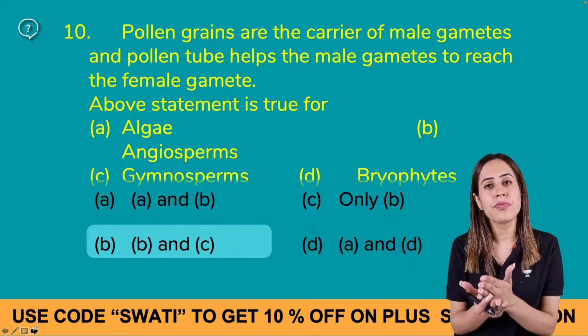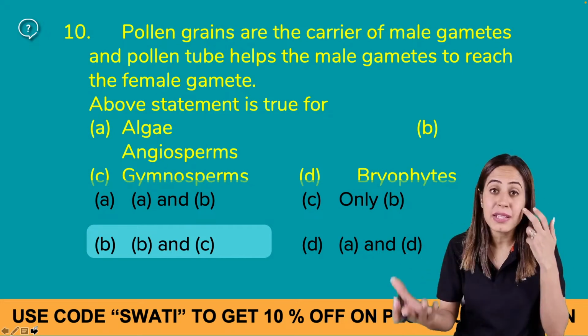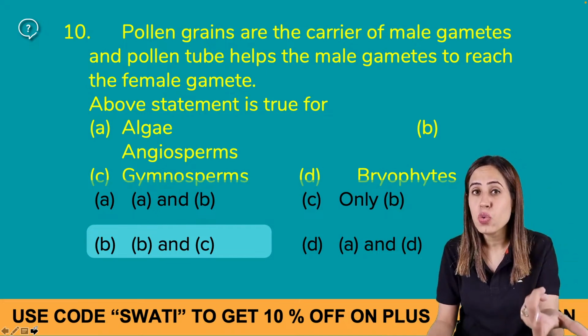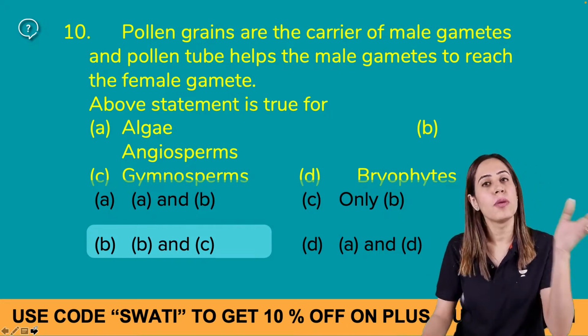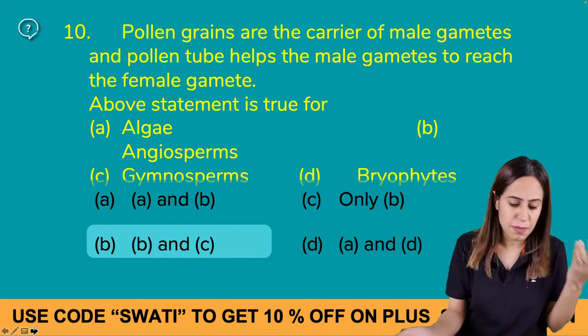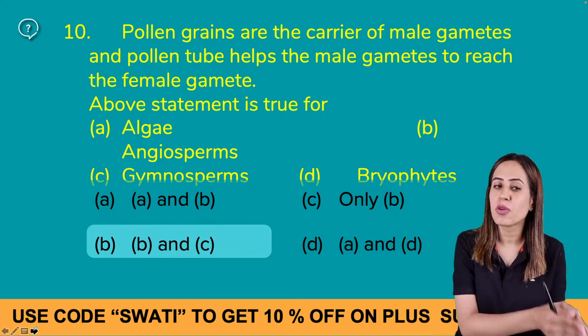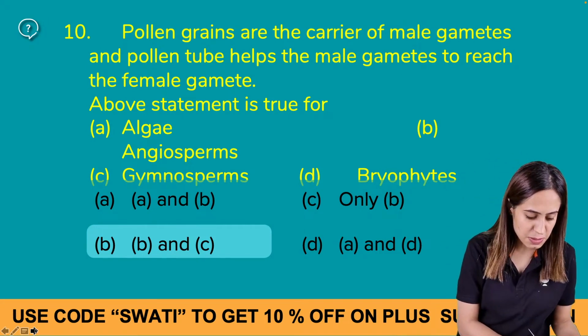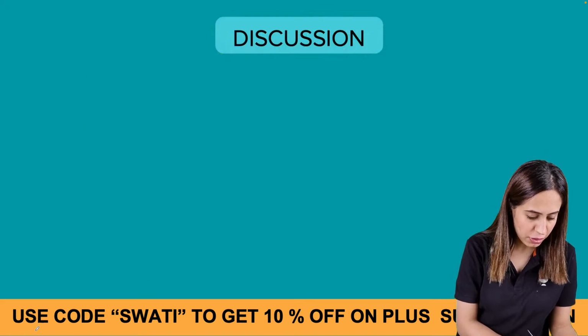Pollen grain term we use in gymnosperm and angiosperm because pollen grain means highly reduced male gametophyte. So the answer can only be both B and C, that is gymnosperm and angiosperm, right? Is that clear? Alright, so that we already discussed.